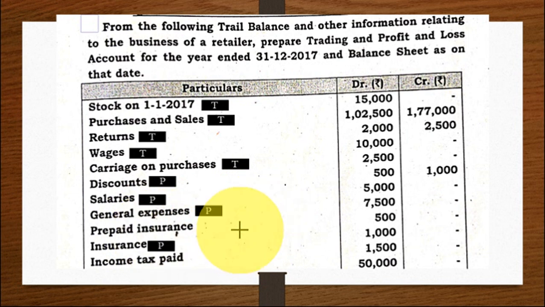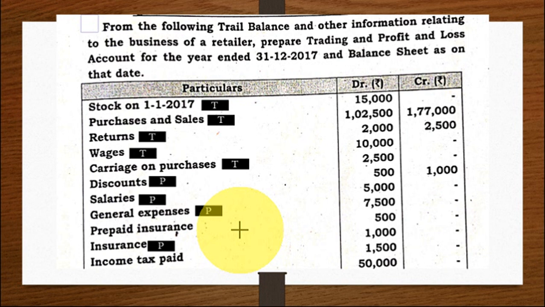Prepaid insurance. So in the previous problem I just told you, when prepaid insurance is given in adjustment, it appears in two places. One is profit and loss account, you are deducting insurance less prepaid, and another effect is in the balance sheet you are writing on the asset side, prepaid insurance.